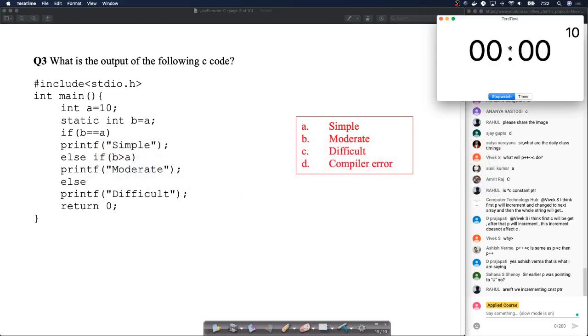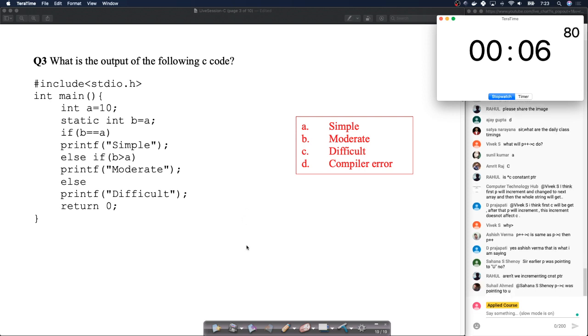I'll start the timer. Let's take 60 seconds to solve this problem. This is a very simple problem.